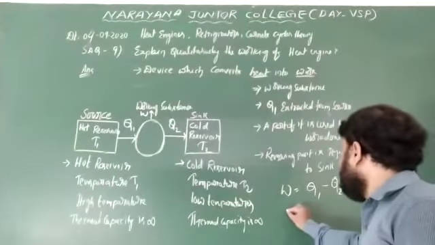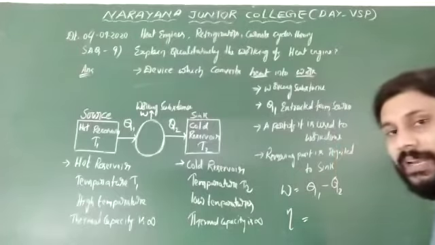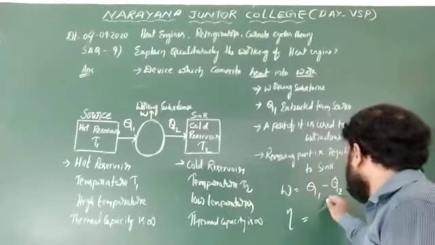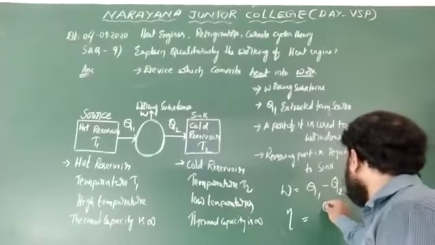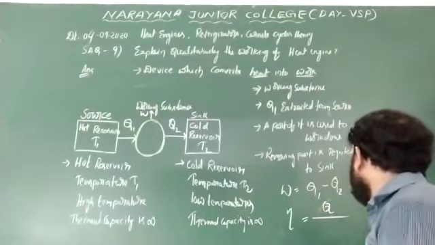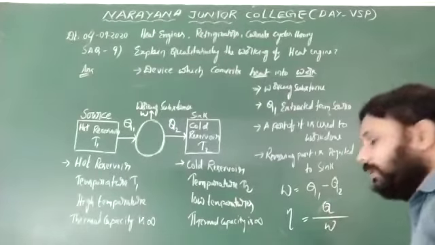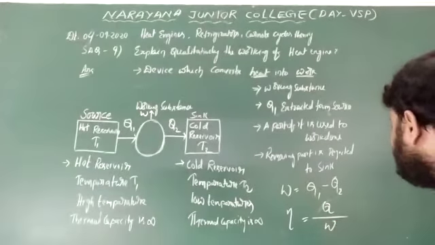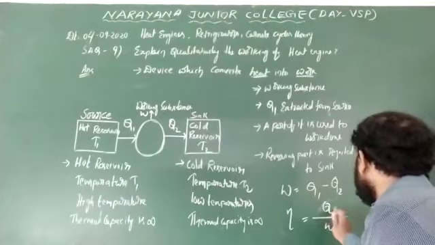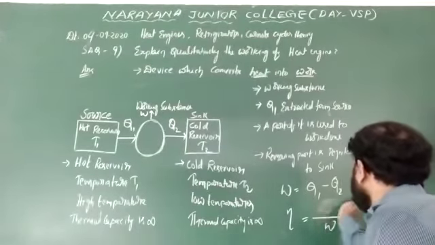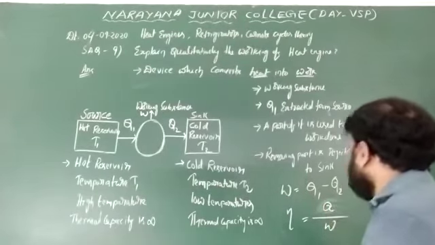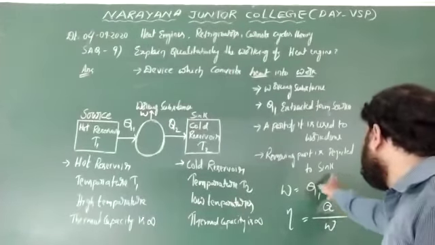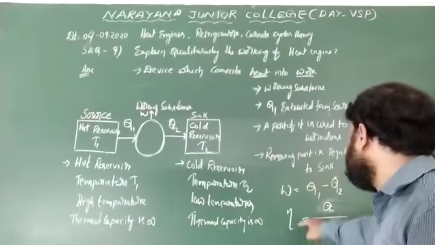Now the efficiency of the heat engine is defined as the ratio of the work done to the amount of heat absorbed from the source. That is W by Q1, where W is the work done and eta is the efficiency.